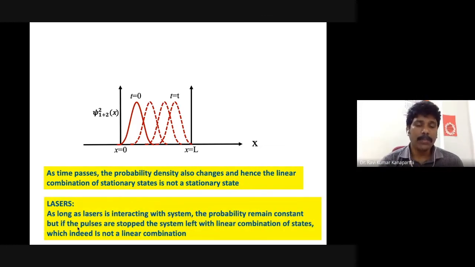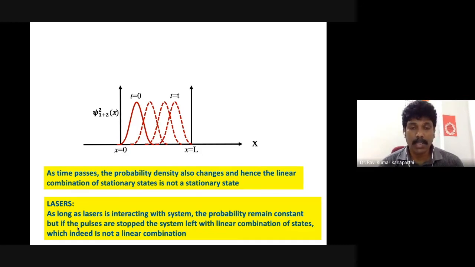Why are we discussing this? I have already hinted at why. Linear combinations of states we also come across in spectroscopy, especially when we are dealing with lasers. You know that they are very powerful, high intensity light interacting with matter. If normal light is interacting normally, we come across a stationary state.